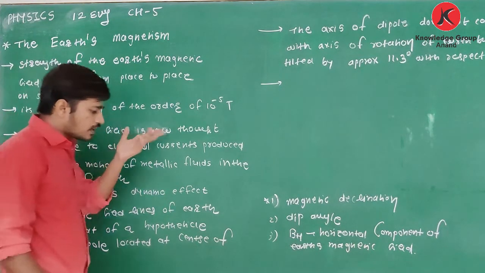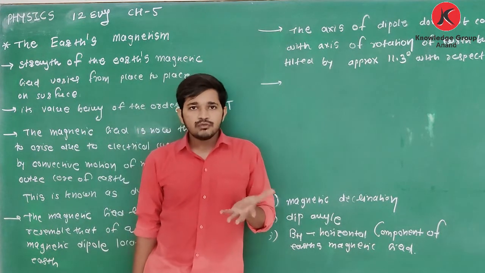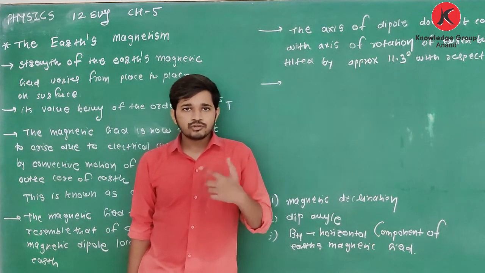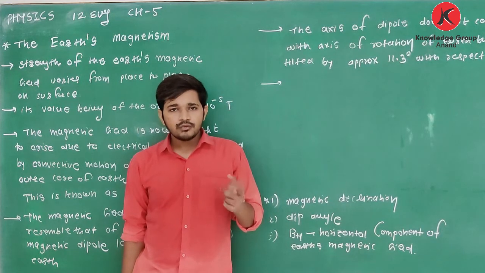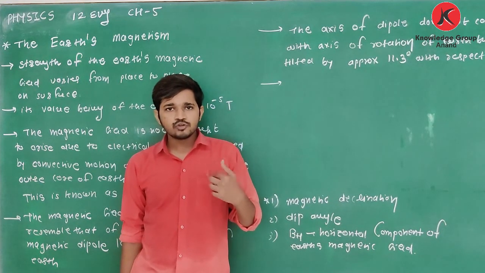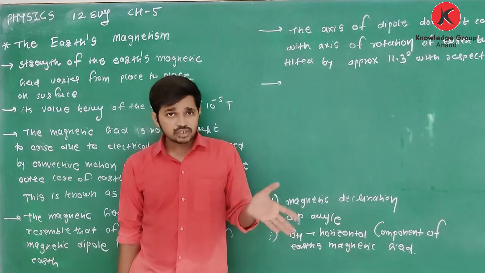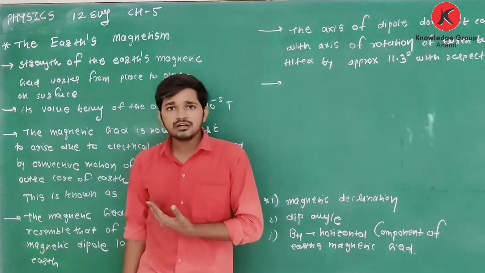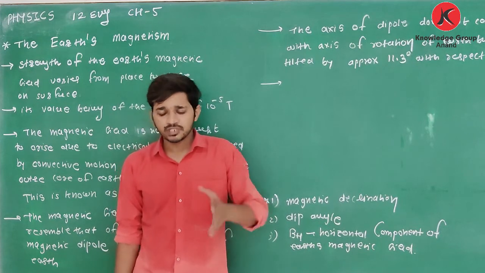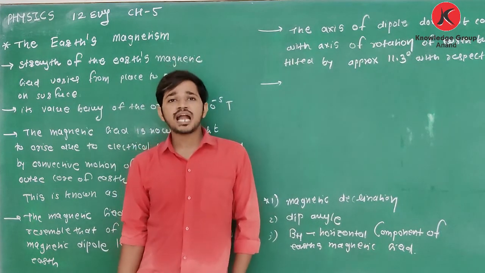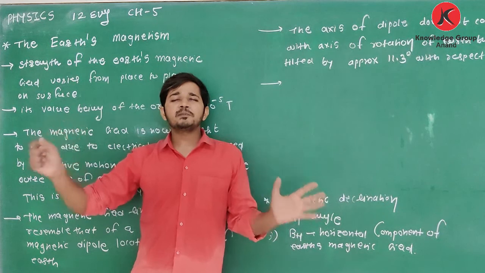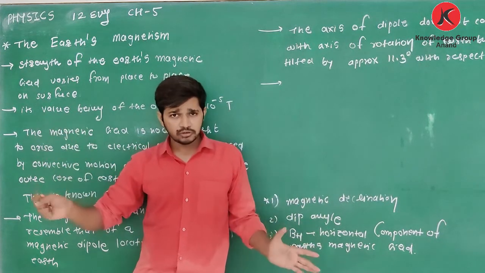Now you may ask, sir, why is magnetic field produced? We know magnetic field is produced due to current carrying circular coil. We know magnetic field is produced due to bar magnet. We know magnetic field is produced due to solenoid. So in Earth, why is magnetic field produced? Initially it was assumed that there is a giant magnet at the center of Earth.